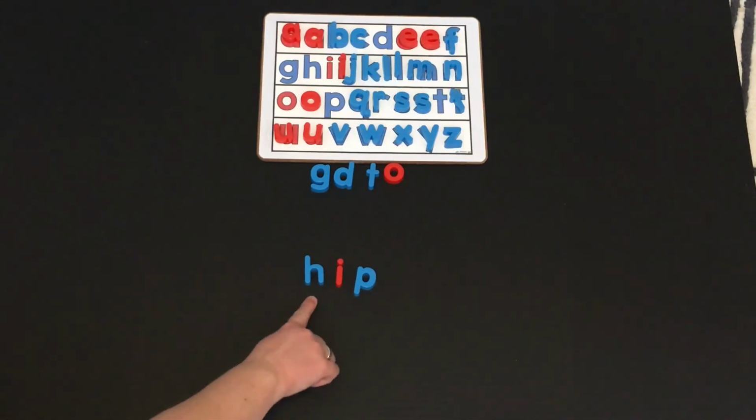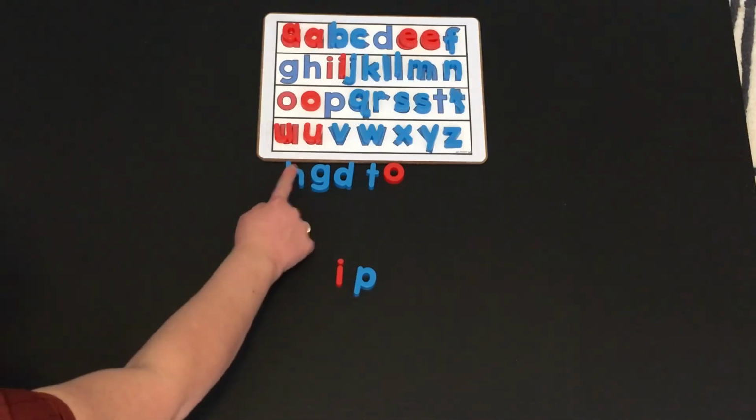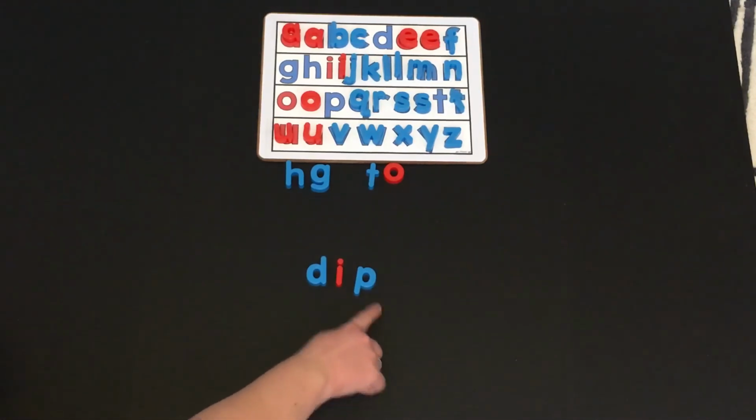We're going to change hip into dip. Do we need to change the beginning sound? Dip. Yes. That sounds like a D. Let's say the sounds and then blend together. Dip.